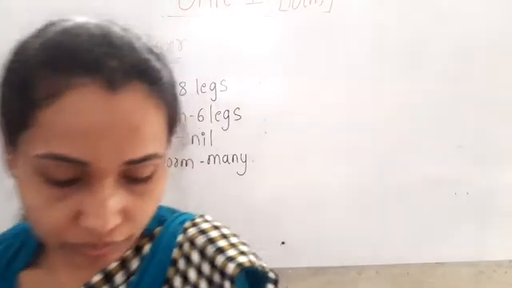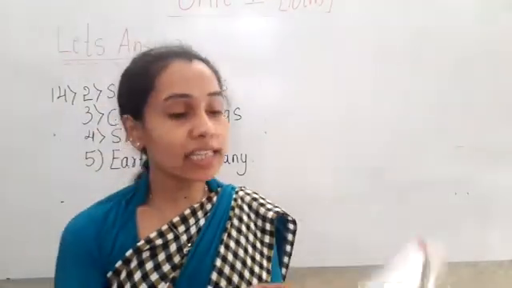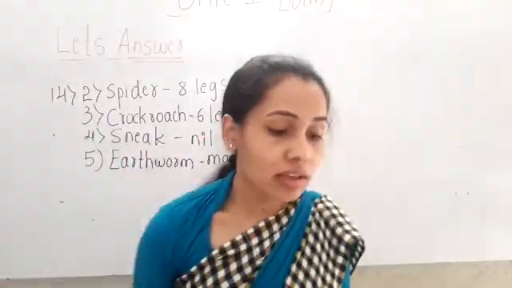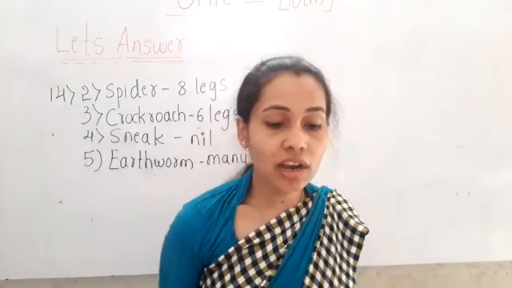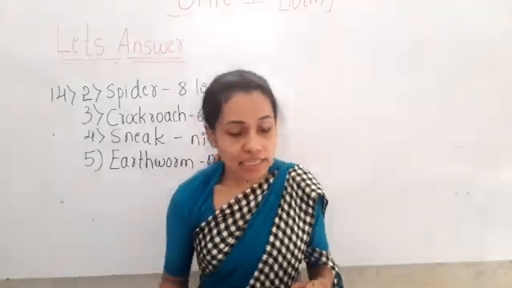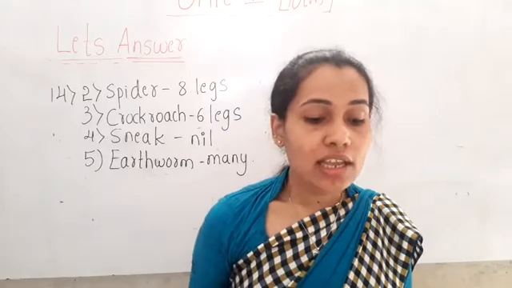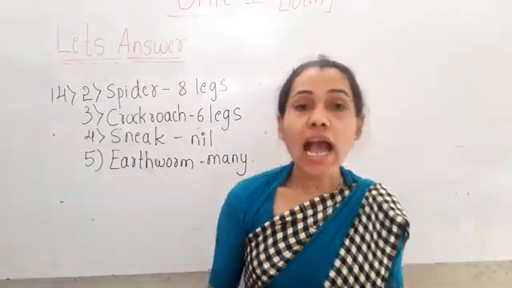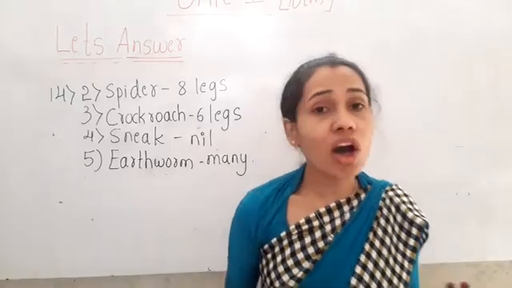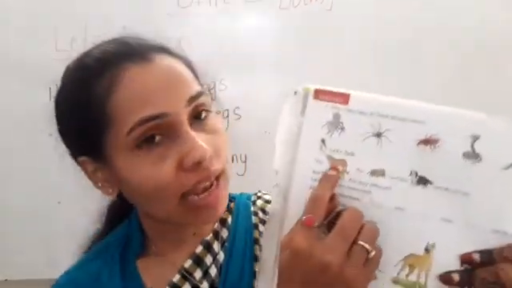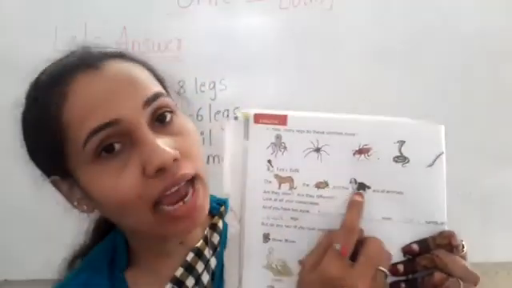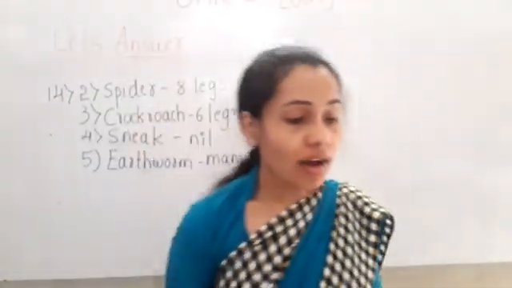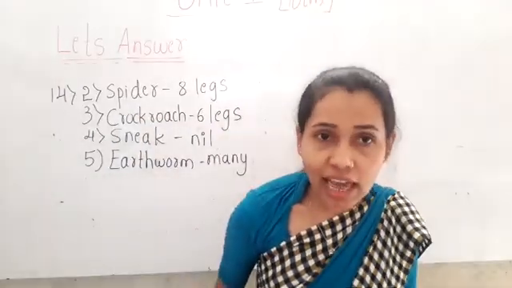Okay children, now let us see the let's talk part. The leopard, the beetle and the dog, all are animals, children. Are they alike?